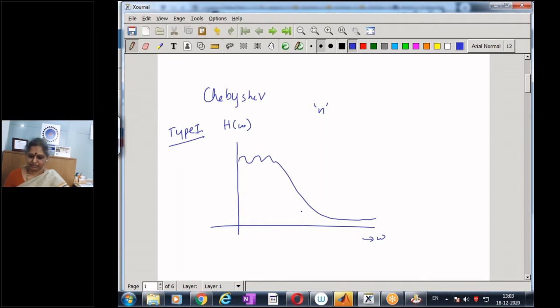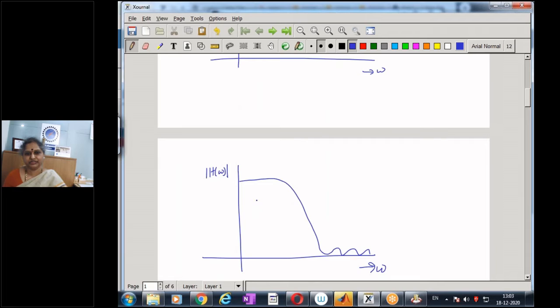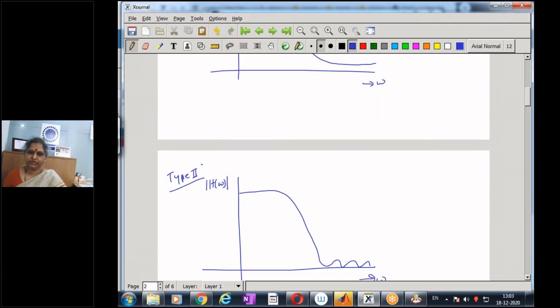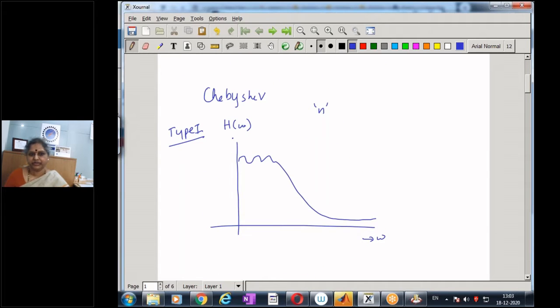The type 1 Chebyshev filter. And similarly, on the other hand, when we have ripples in the stop band, the Chebyshev filter is known as the type 2 Chebyshev filter. And in both cases, if I consider this as my magnitude spectrum, say this is 1, the ripples, let us say, die down at some point, and that is given by, say, 1 by epsilon square. This happens at a cutoff frequency omega c equal to 1, and at some other larger frequency omega r, let us say the magnitude becomes 1 by A.